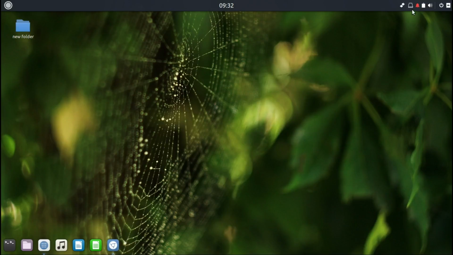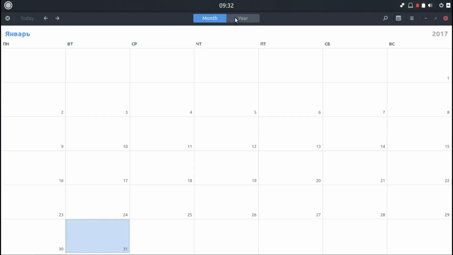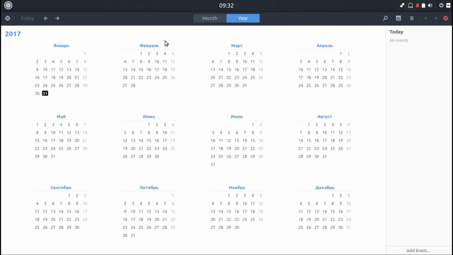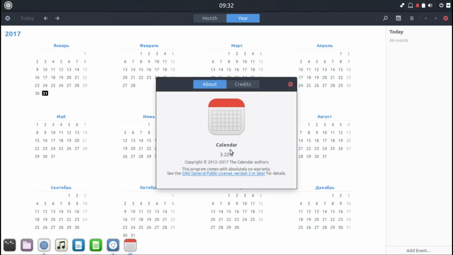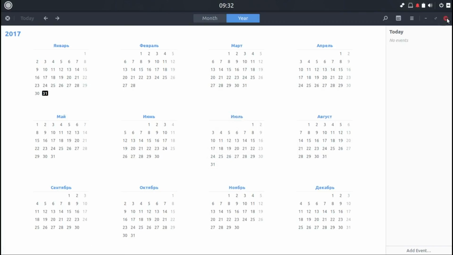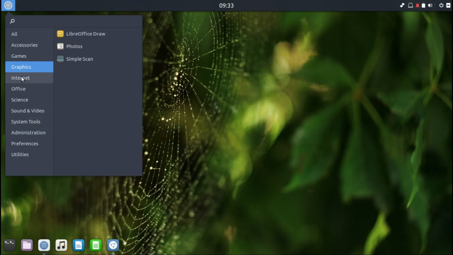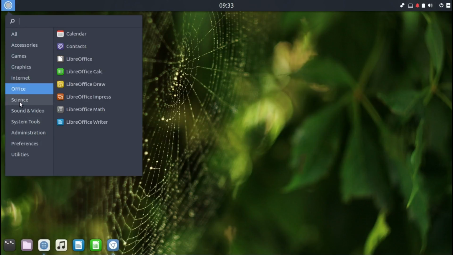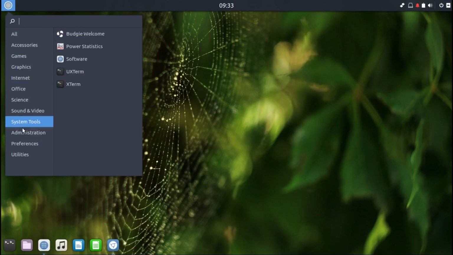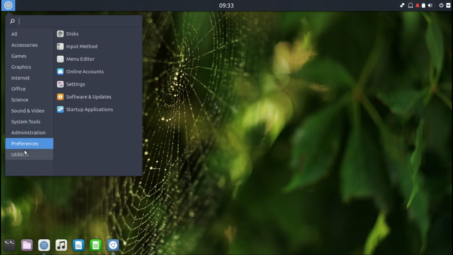So now we finish with the settings. Here's your calendar. I wonder if I can see it is calendar 3.22. Nice. So if you have like a Google Calendar, it will automatically sync with it. You can go for your apps, installed ones. Straightforward, easy to understand.